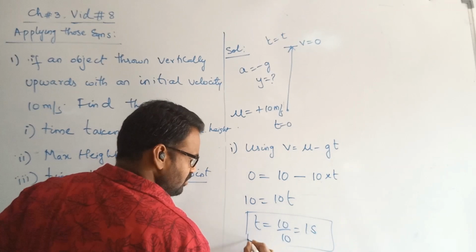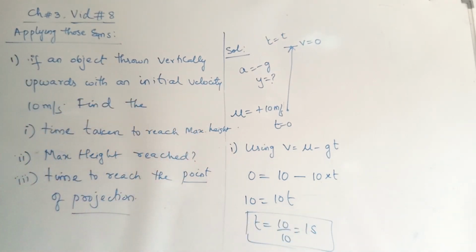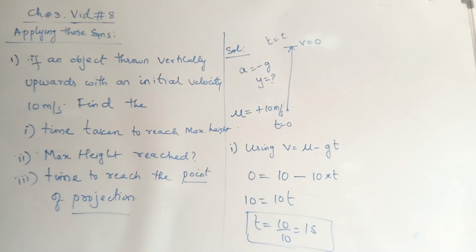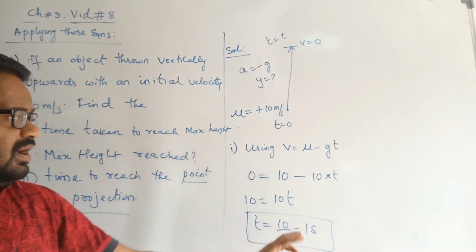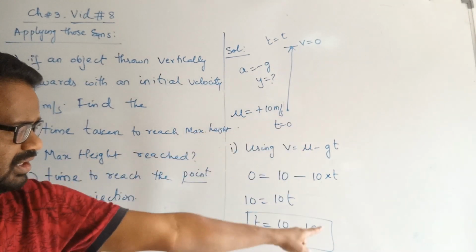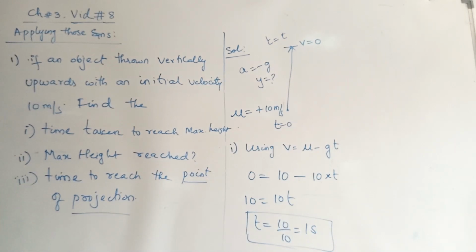And one more thing: when you are solving problems like this, always mention units for the quantity. Some people write T is equal to 1 and leave it, or V is equal to something and leave it. That is not accepted in physics. You should always specify the unit. So how much time is it taking? 10 by 10, because U is taken in meters per second, so this is going to have seconds with it. This is the time taken to reach the maximum height. The answer for this is 1 second.